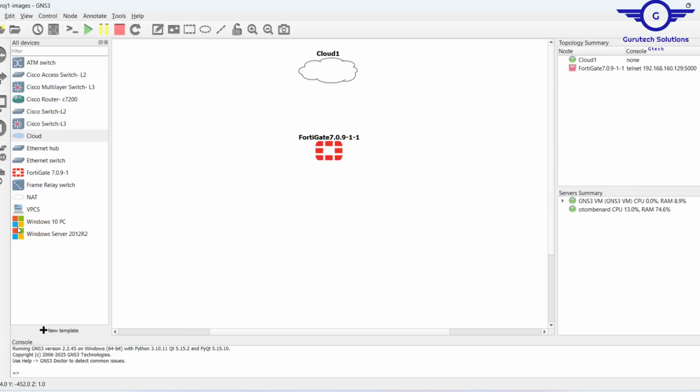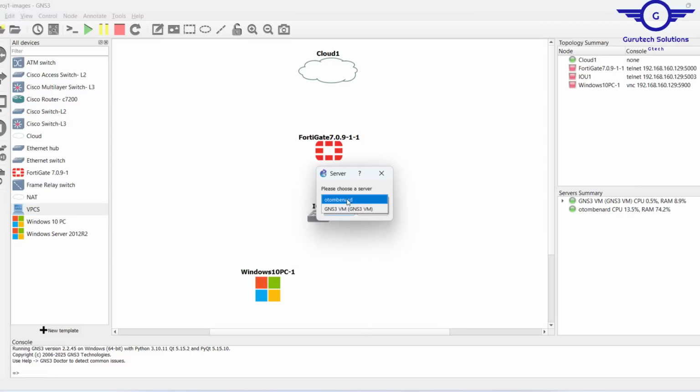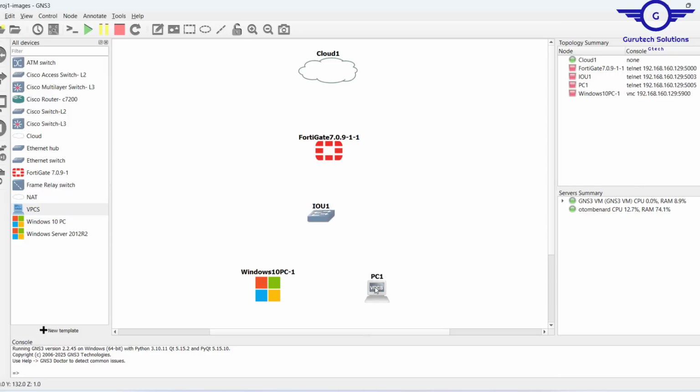As well, I need a Cisco switch just for testing purposes, and maybe one Windows PC and one VPC virtual computer. Pretty much simple. What I'm going to do is just connect them. I connect this to the first interface. Basically, this video is for FortiGate Firewall configuration.